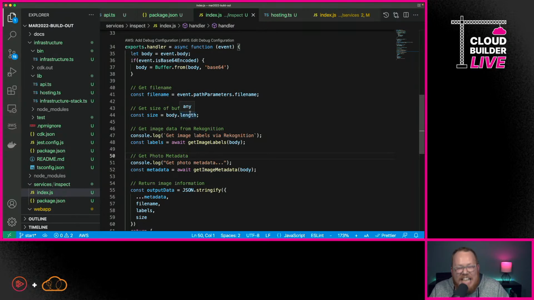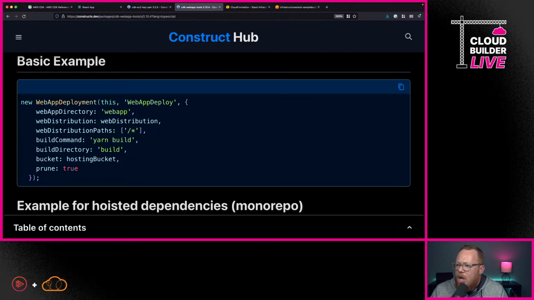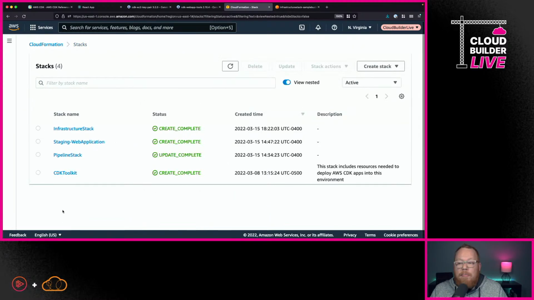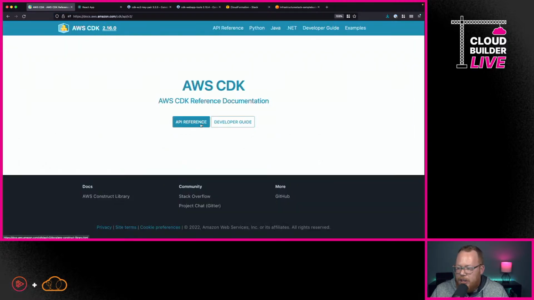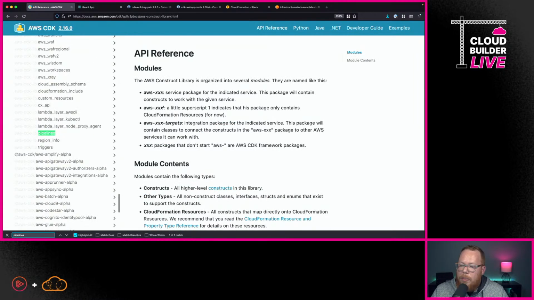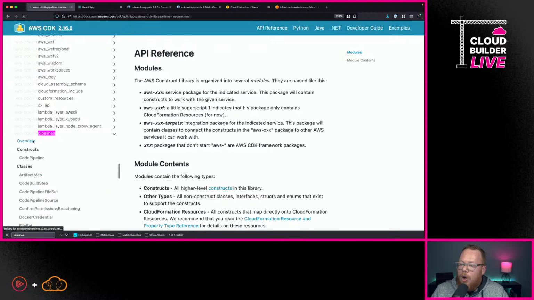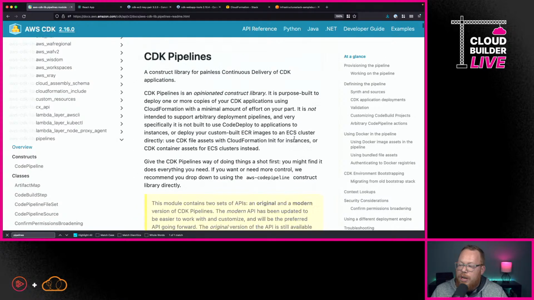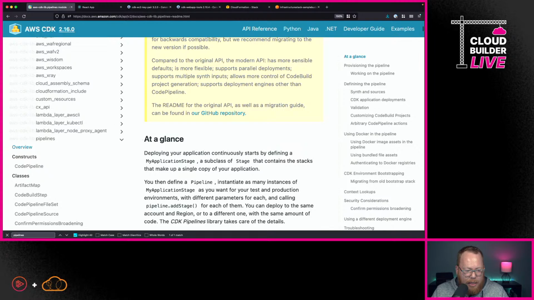So what I want to show you now is what happens when we utilize the power of constructs to take this even further. So I'm going to pull up CloudFormation. I mentioned to you earlier that I had done something ahead of time, and that is I had utilized a construct called pipelines. So if we go under API reference, this is the CDK documentation, and I go under pipelines, I'm going to go to overview, and this will explain how you can utilize this pipelines construct to create a continuous delivery pipeline for your CDK stack.